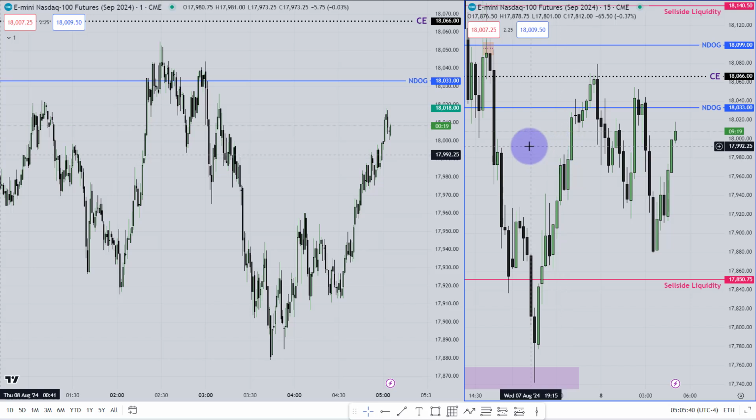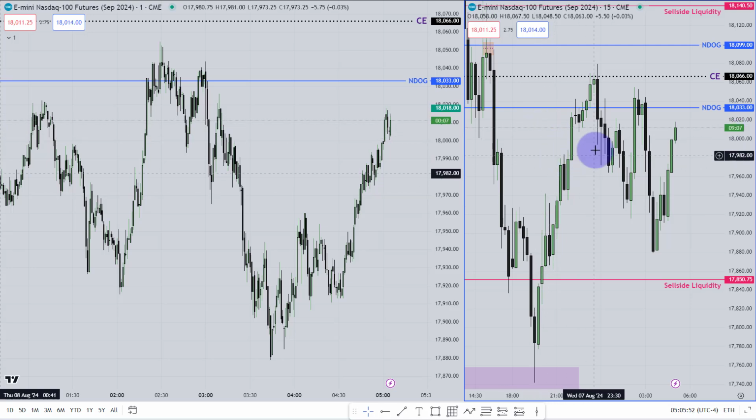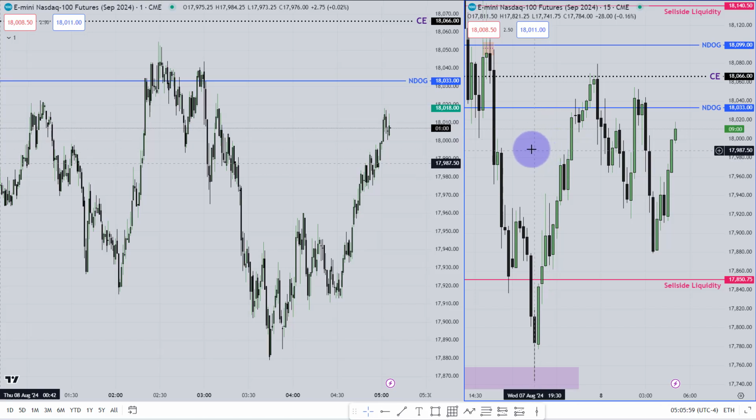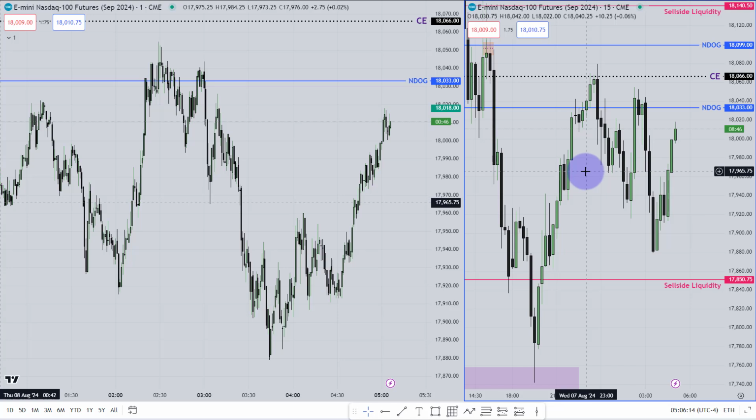2 a.m. New York local time to 5 a.m. New York local time, that is the kill zone. Okay, this is the London session kill zone. In my opinion, the session starts from 1 a.m. New York local time and runs until 6 a.m. When you are going to push your button, obviously you are going to push it in between the kill zone, that means from 2 to 5, but you will observe the price from around 1 a.m. New York local time until 6 a.m. New York local time. I hope the doubt about the time will be cleared by this small lecture.